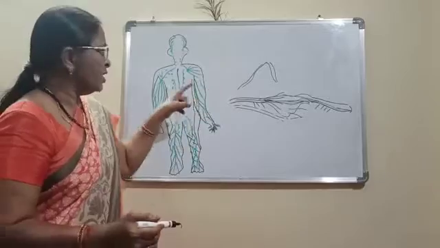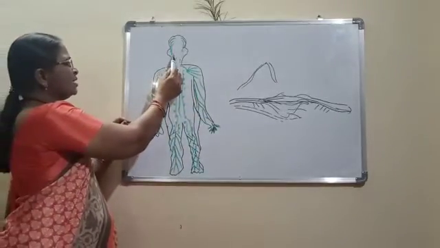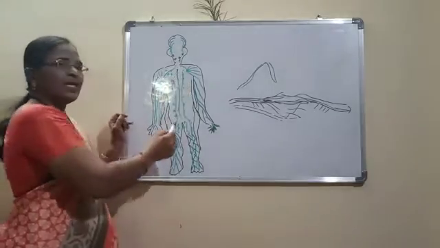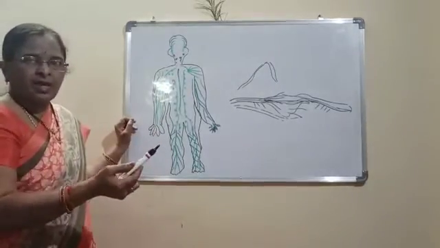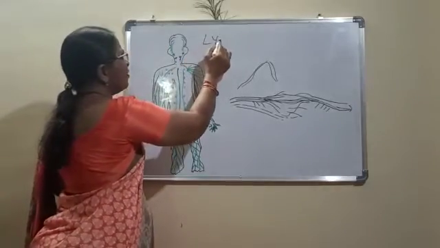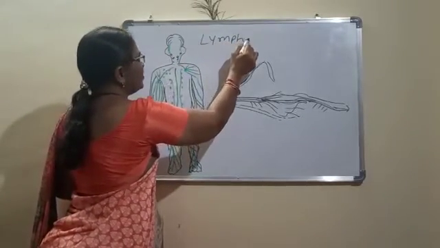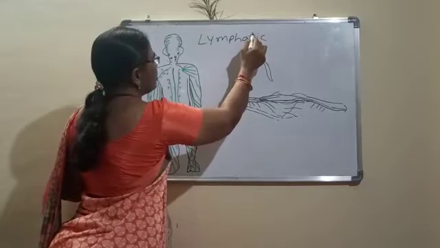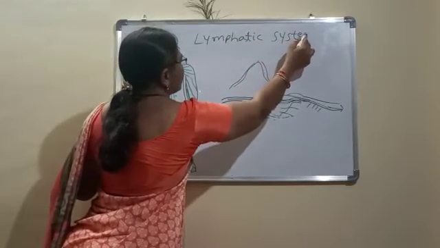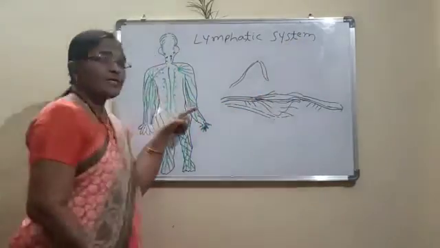If we observe the human body, we can see these are all lymph nodes. So lymph nodes come under the system known as the lymphatic system, which is a system parallel to the transportation system. Here, what is being transported?